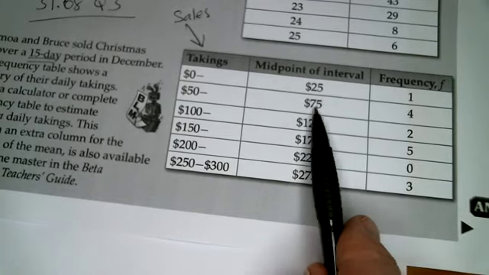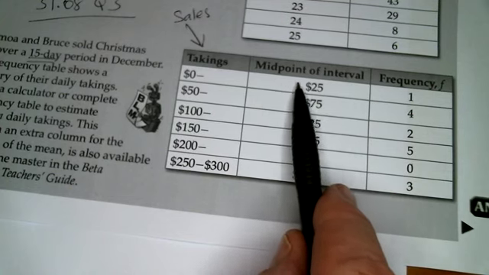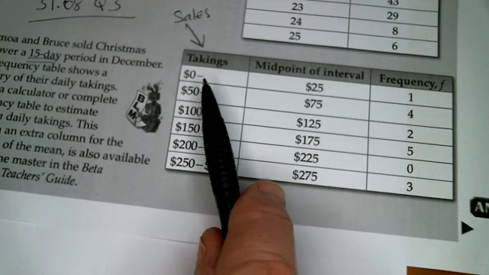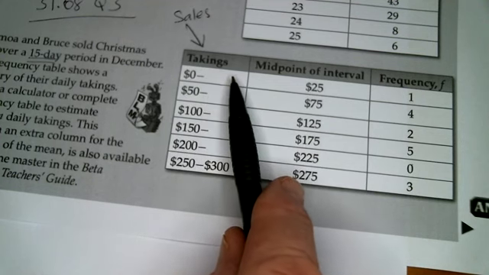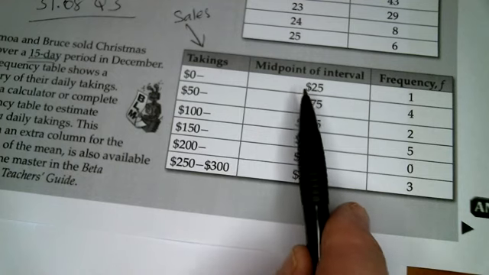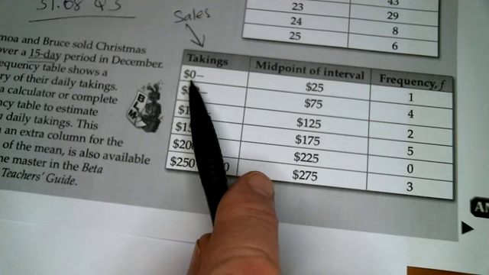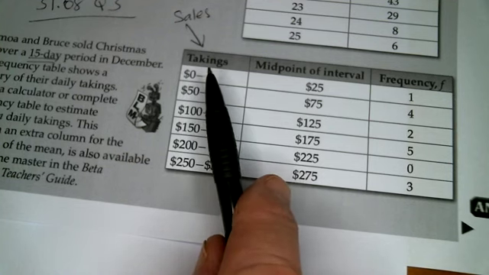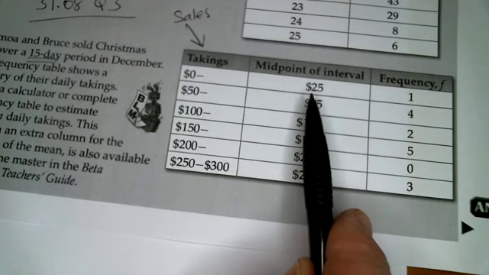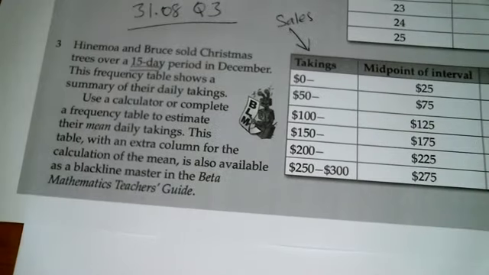Now, notice this is the midpoint of the interval. In other words, really what we're looking at is pretty much a median. In other words, there was dollars from 0 right up until whatever, and the midpoint of that was 25. So because I got 50 here, I'm going to say it's going to be 0 to something like maybe 49 or something. We don't know what it is because they don't tell us, but the midpoint of whatever it was, was 25.